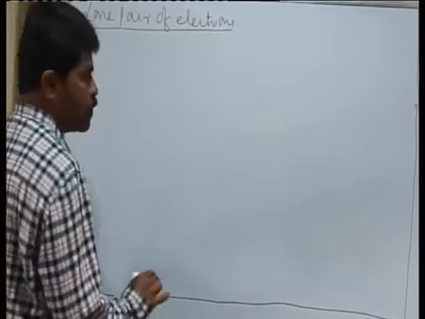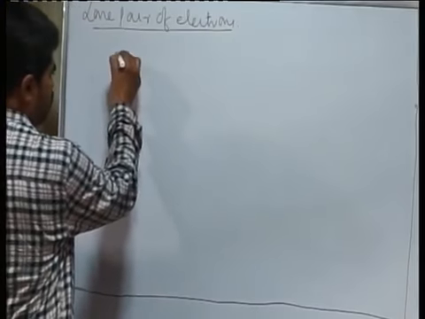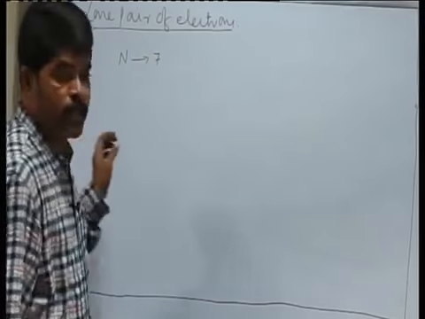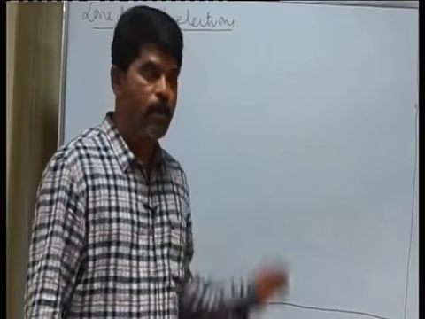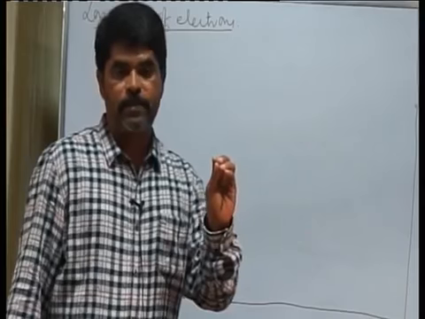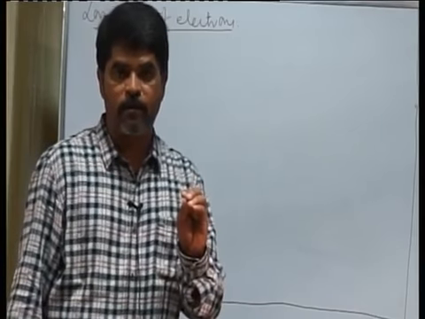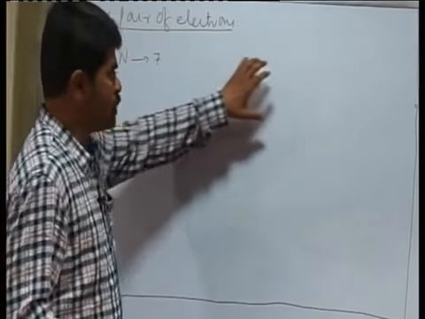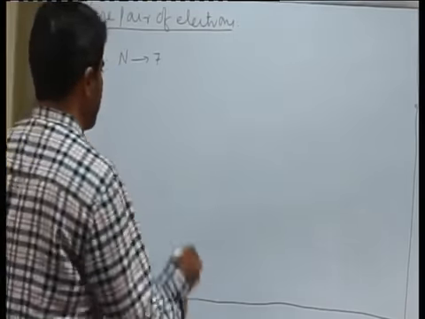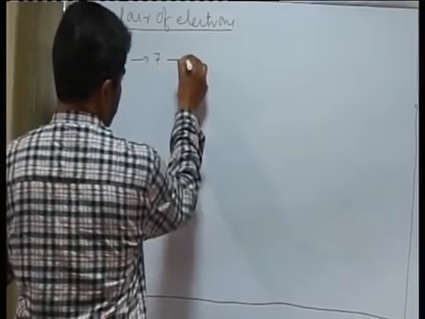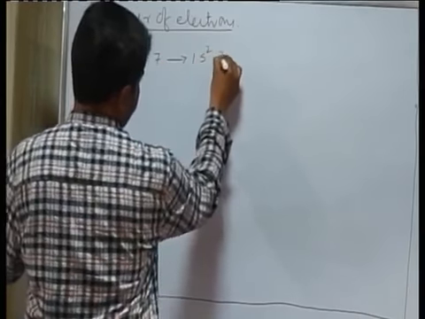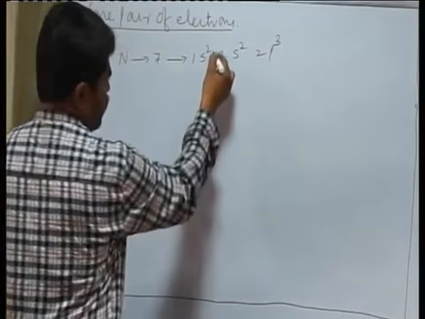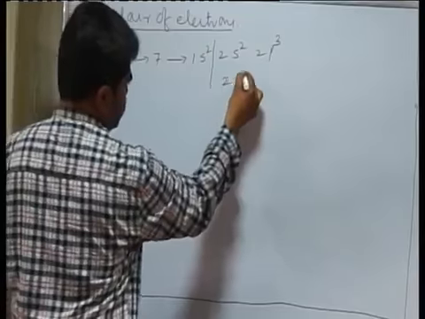Suppose we consider the lone pair of electrons in case of nitrogen, atomic number 7. Sometimes in the exam they will ask questions based on this also. How many lone pairs of electrons are present in nitrogen, and how many are present in oxygen, fluorine, or even neon? Nitrogen, 7, may be written like this: 1s2, 2s2, 2p3.